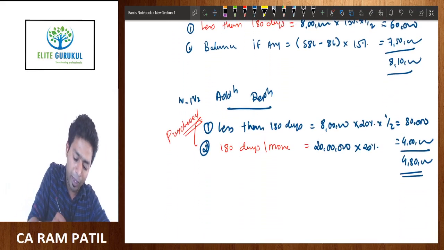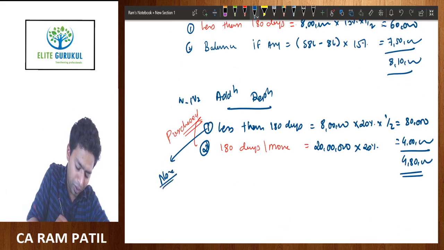When you have computed half depreciation on this, you need to write one note here. What will be the note?